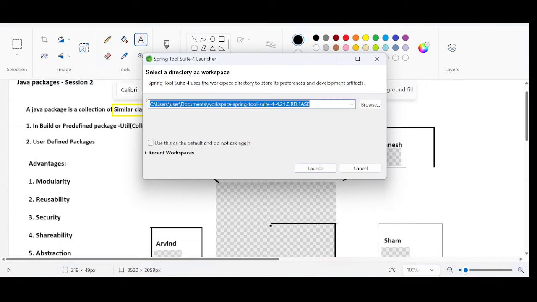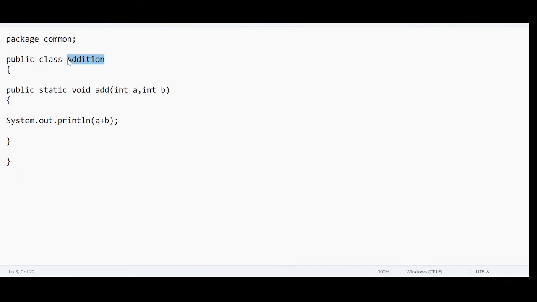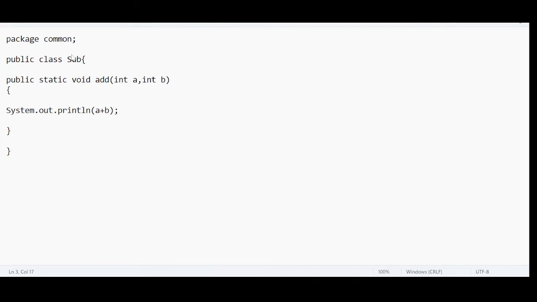We want to place a subtraction functionality, and yesterday the task was assigned to Samyukta. So under package common, just do subtraction. Just change the operator to a minus b. Now inputs are going to be the same. We are not going to change any of this. Same file, I'm just changing the functionality. I mean the class name should be subtraction, but instead of that, let me create Sub, a meaningful name. Everything will be the same. I have just changed the operator to minus.